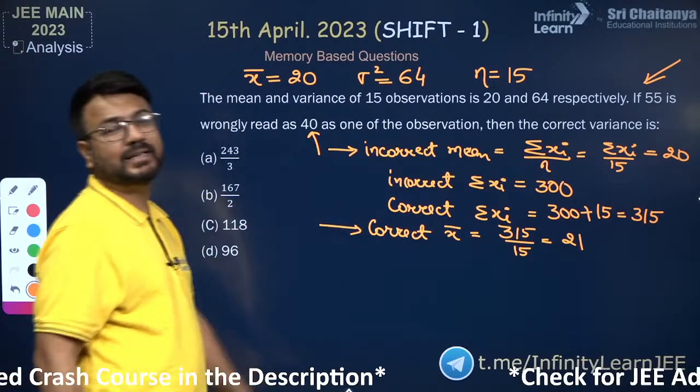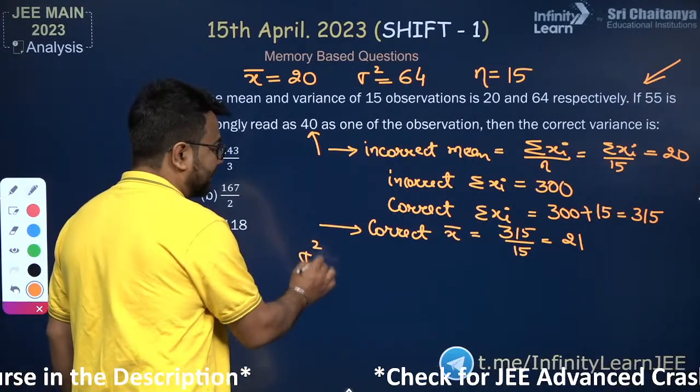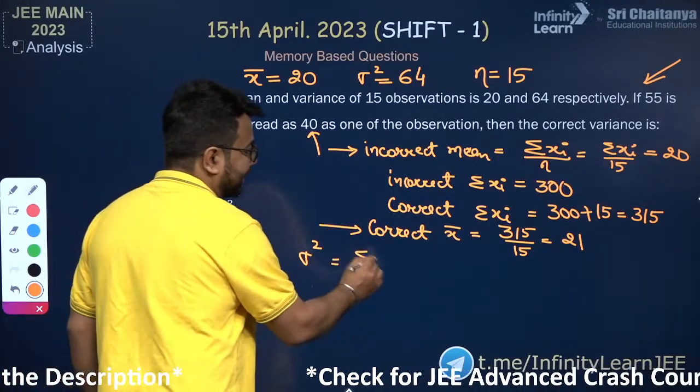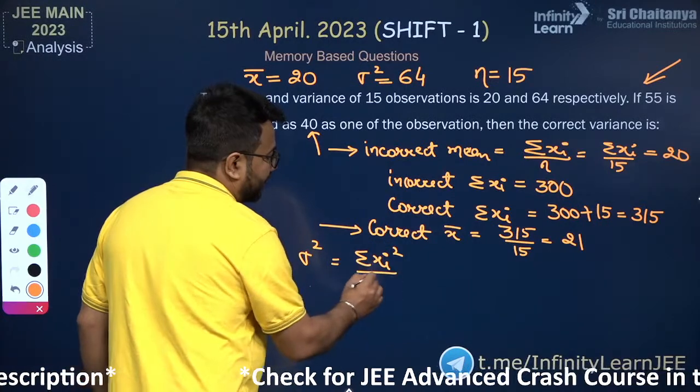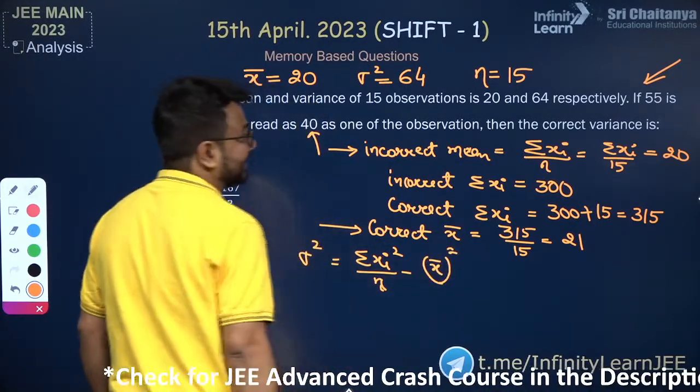Now let us write the value for variance. Do you know guys what is the value of the variance? This is the incorrect variance that I am writing. Sigma xi square upon n minus mean square. So here I will be writing the incorrect data.